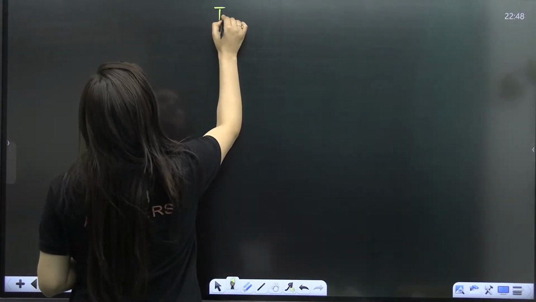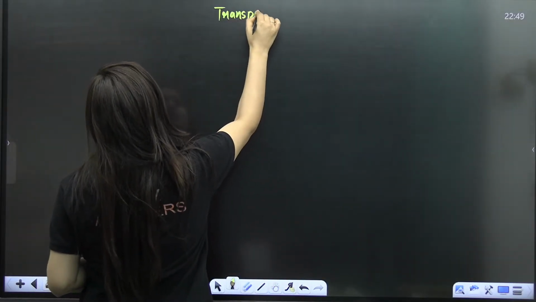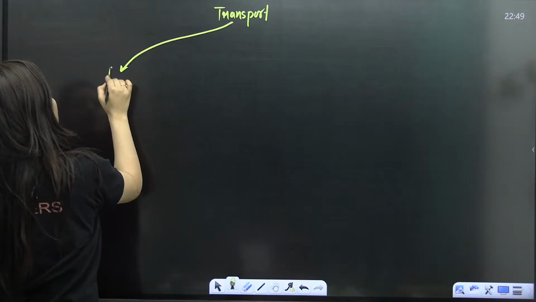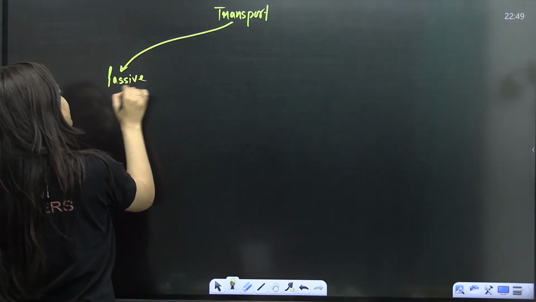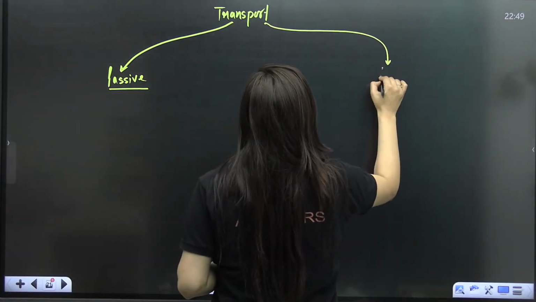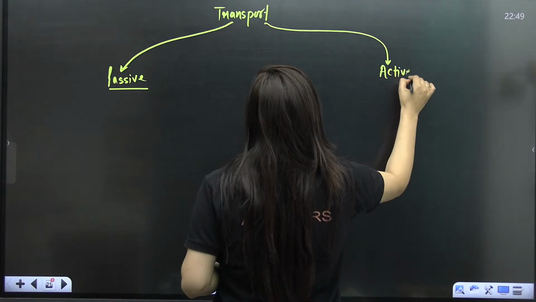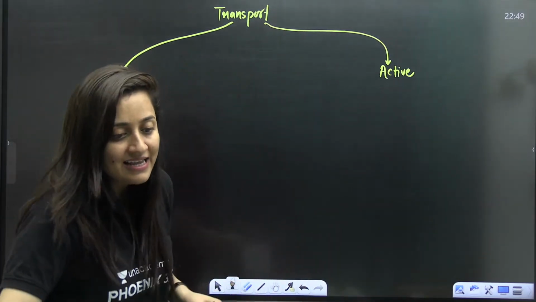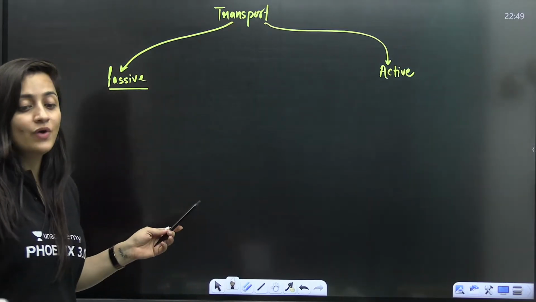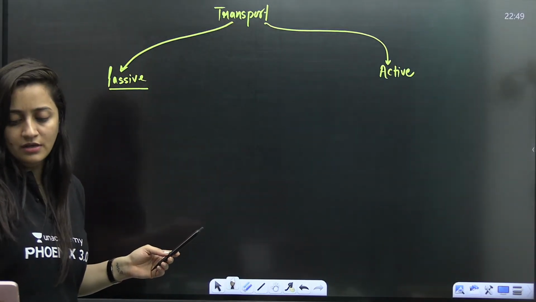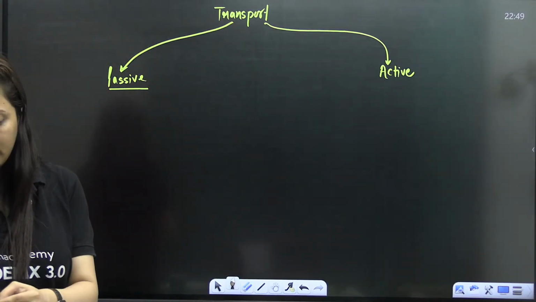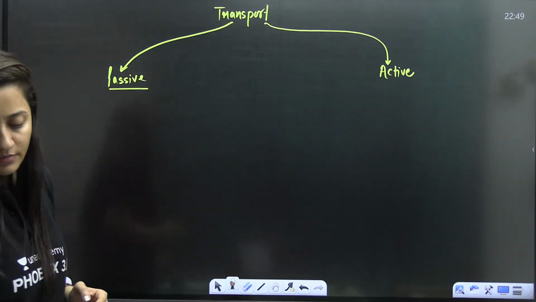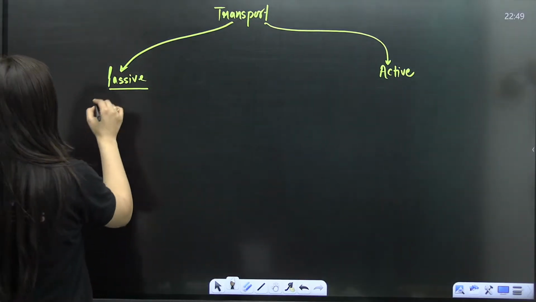Now we will talk about the transport across it. When it comes to transport, the very first thing is passive transport, and the second important thing here is active transport. Transport across the membrane is very important, and this model is able to explain that.